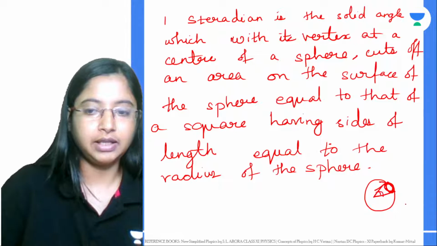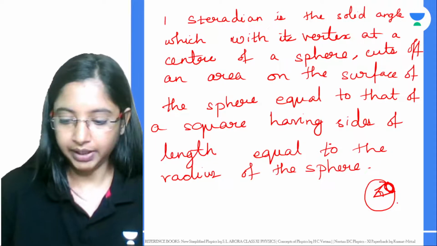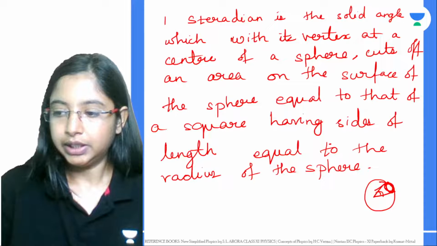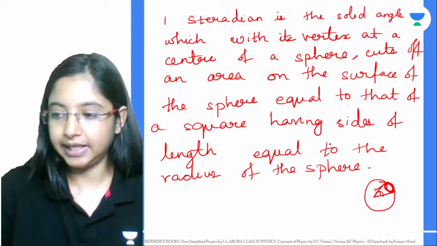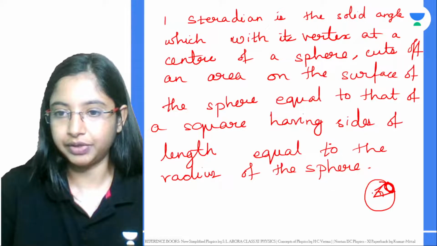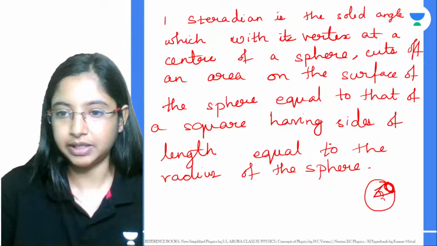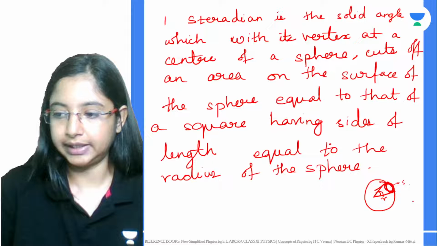Now this angle is your solid angle. Let's say this particular sphere has a radius r, and of the total surface, let's say this surface over here is S.